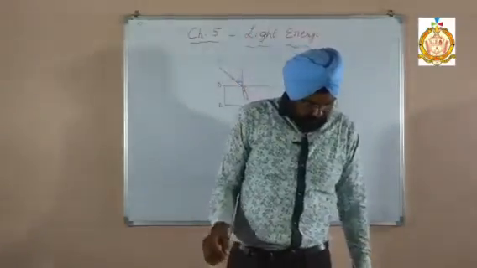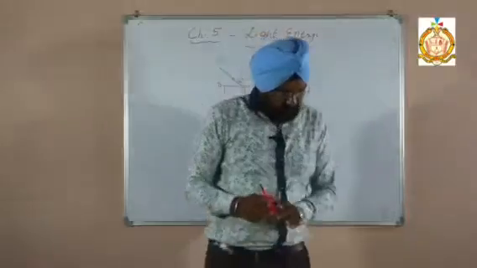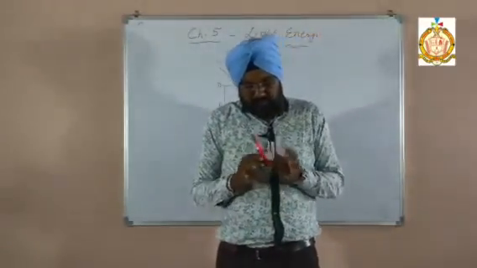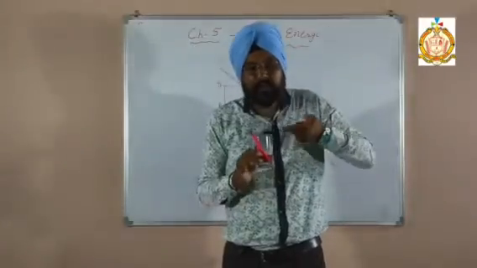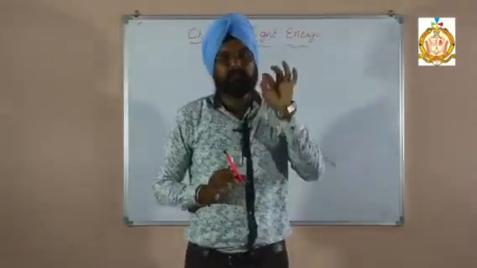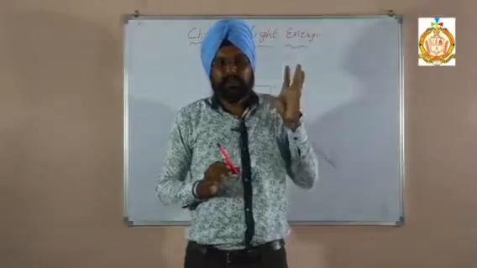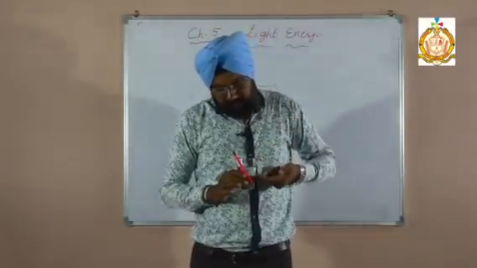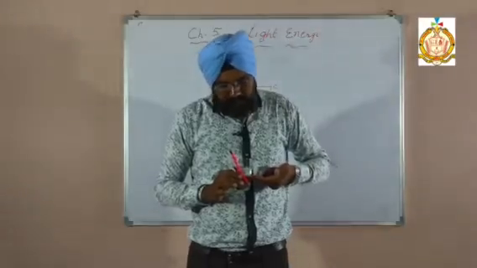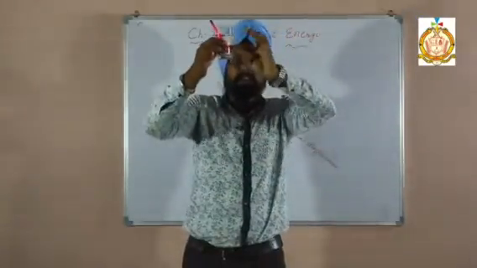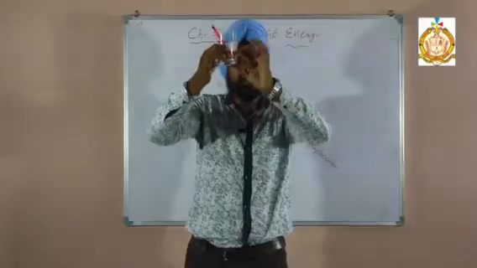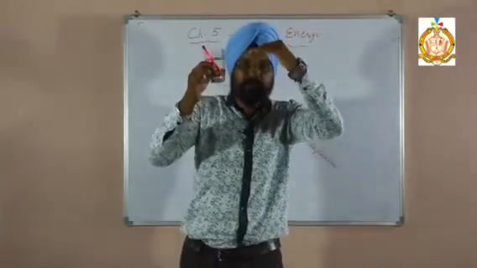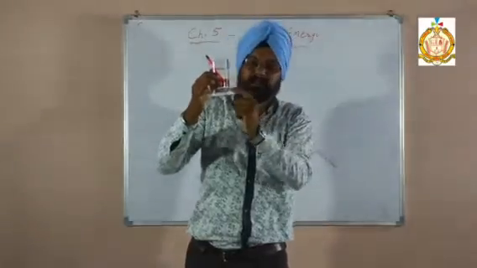Now, examples: the depth of the water in a vessel appears to be less. So students, if I observe this pencil from this side, normally, normal means 90 degrees. Okay, in physics the word normal means 90 degrees. I can observe the end of the pencil at this point, but from this position it is a little down. This is the apparent depth, which is less than its real depth.